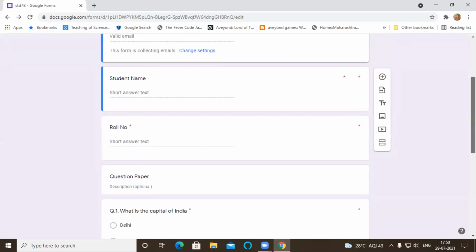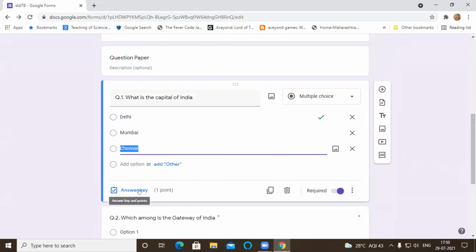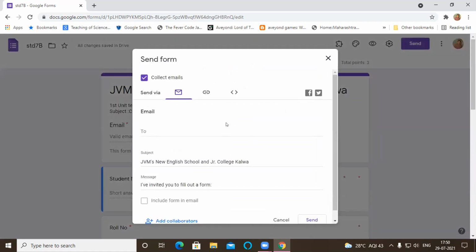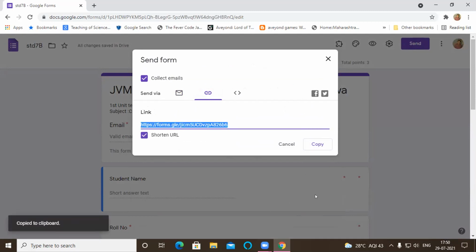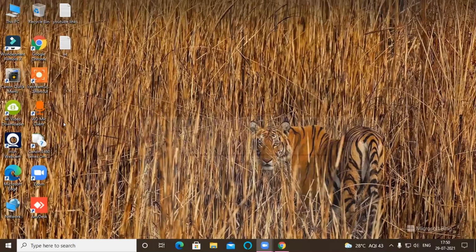Once you have saved the settings, you have to go through the answer key once again to check whether you have provided right or wrong answers. Then we can make the link. For that, click this send button, go to the second option, the link icon. In this, click shorten URL and click copy. Now this copied link you can directly paste in WhatsApp, or for timing, I'm saving it in this notepad.